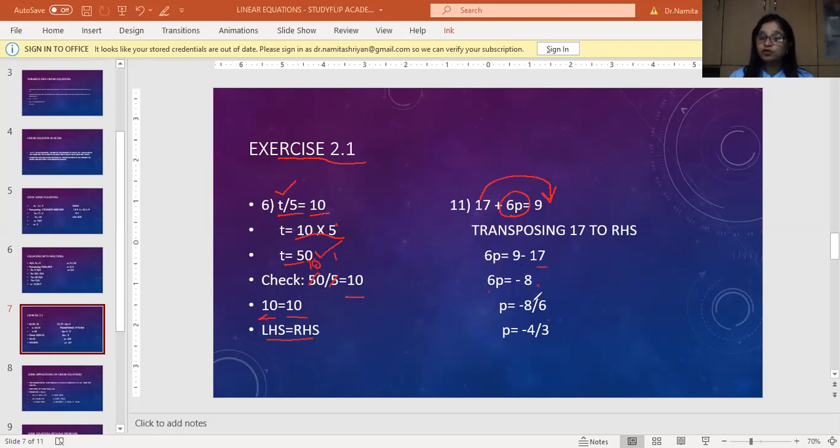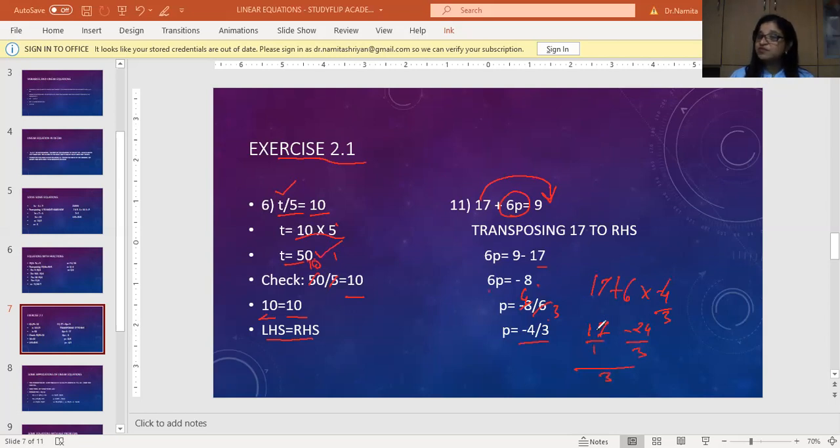This will go by the table of 2. 2 fours are 8, 2 threes are 6. So what do I get? P equals minus 4 by 3. Let me just try to find out whether I'm correct. So on the left hand side, 17 plus 6 into minus 4 by 3 gives me 17 minus 24 by 3. Let me take this 3 as the LCM.